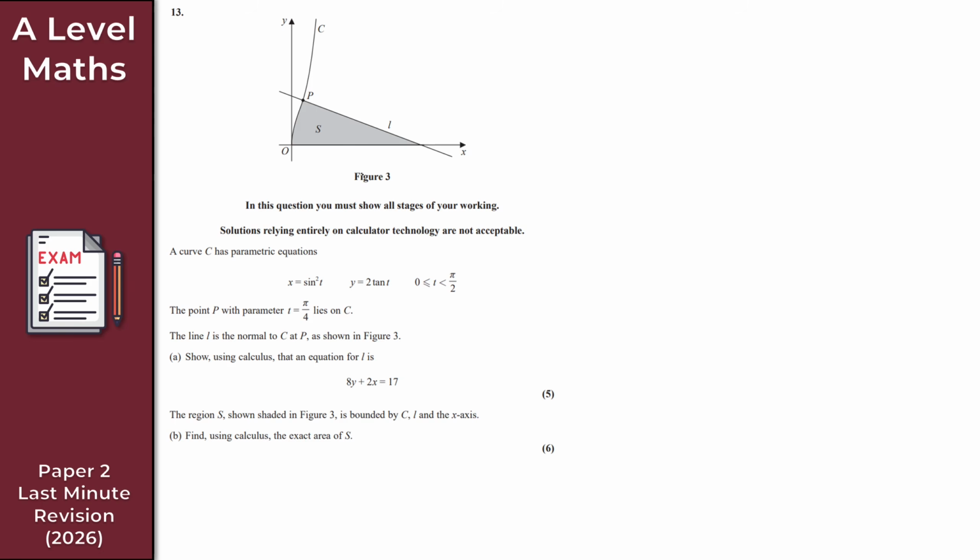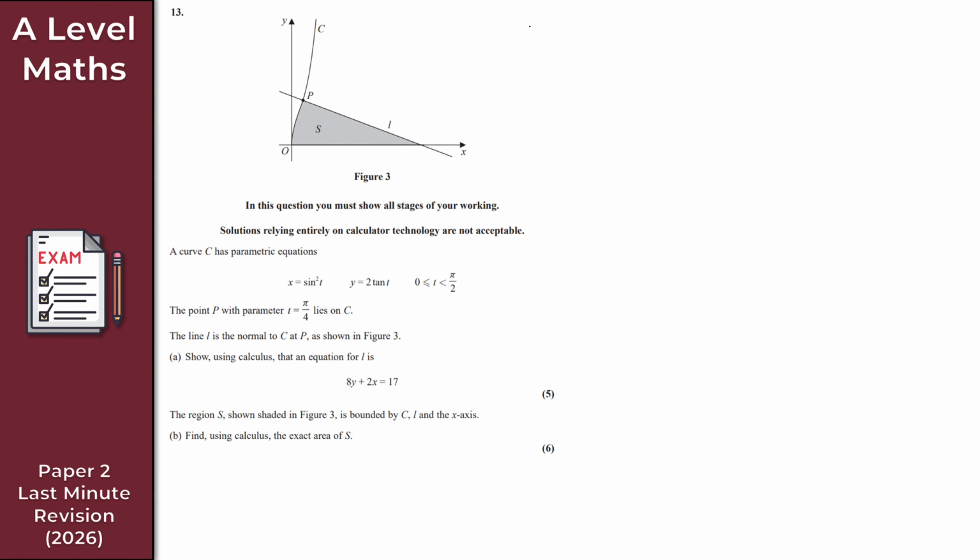So what I can see here is we have figure 3, this beautiful diagram. In this question you must show all stages of your working, and so on. A curve C has the following parametric equations for t between 0 and pi over 2. The point P with parameter t equal to pi over 4 lies on the curve C. The line L is a normal to C at the point P, as we can see in figure 3.